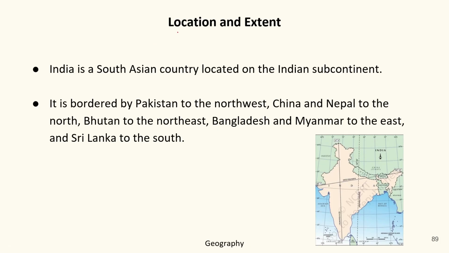Before beginning the Indian geography, we must learn about the location and the extent of India. So what do you mean by latitude and longitude? It is the first question. In the map you can see there are two types of lines. The first type of lines are vertical, and they are called longitudes, and the second type of lines are horizontal.